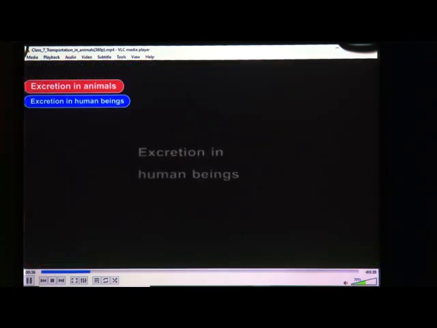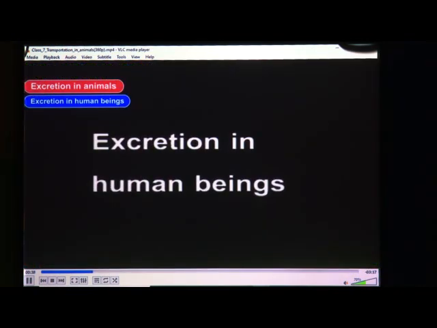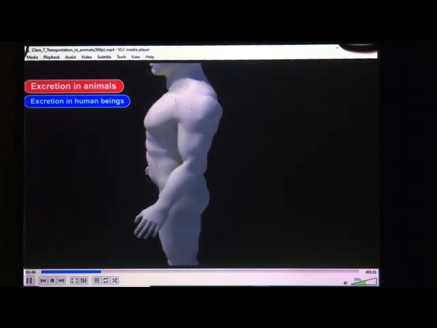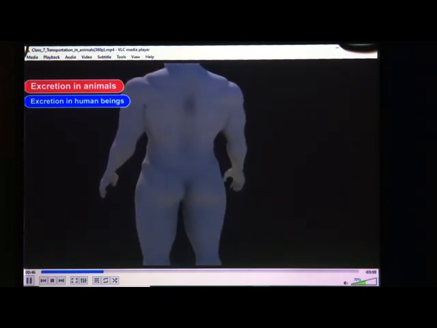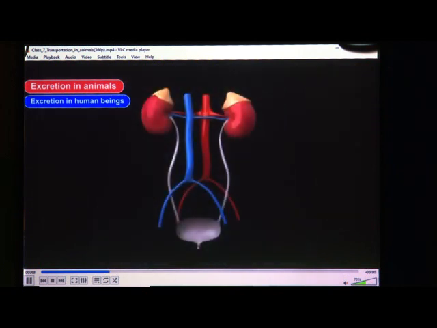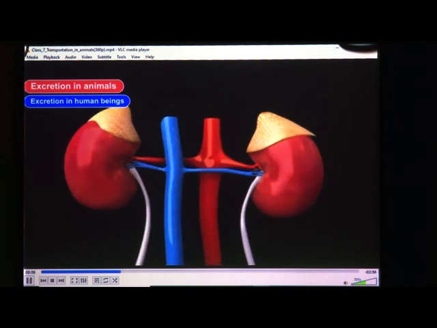Excretion in human beings. This is the human excretory system. The parts of the human excretory system are a pair of kidneys, a pair of ureters, a urinary bladder, and the urethra. The urethra opens through the urinary opening for excreting.